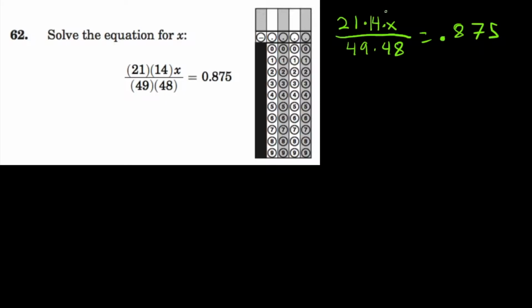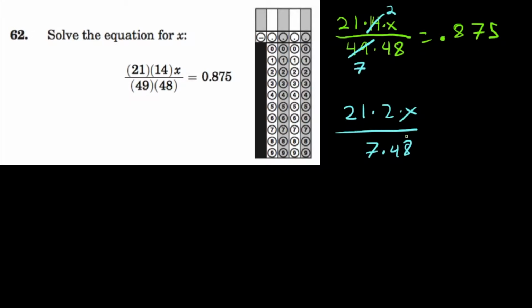So I see already that 14 and 48 are both even. Or actually, an even better one, 14 and 49 are both divisible by 7. So I'm going to divide them both by 7. 14 divided by 7 is 2. 49 divided by 7 is 7. I'm just going to rewrite that so that it's clear. 21 times 2 times x over 7 times 48. Okay? I'm not going to write the rest of the equation for right now.